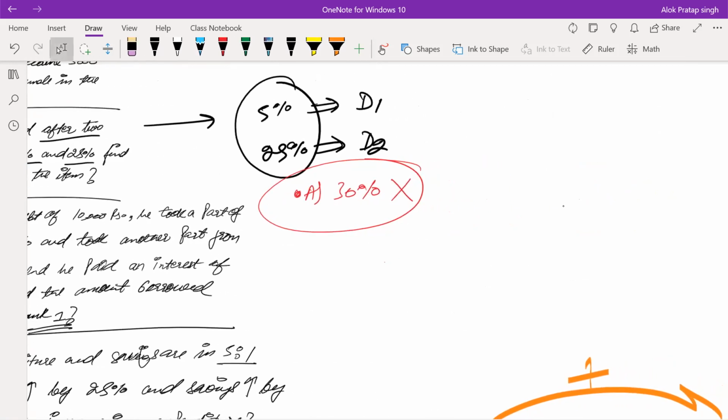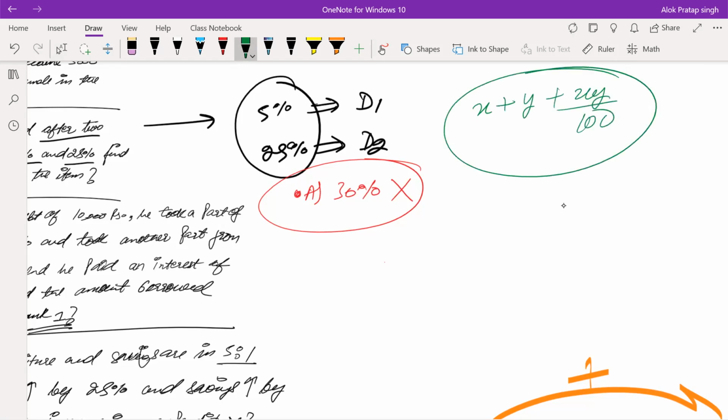He is asking about successive discount. That means discount upon the discount he is asking, right? So in that kind of question, we simply need to refer to the concept X plus Y plus XY upon 100. Got it? X plus Y plus XY upon 100.